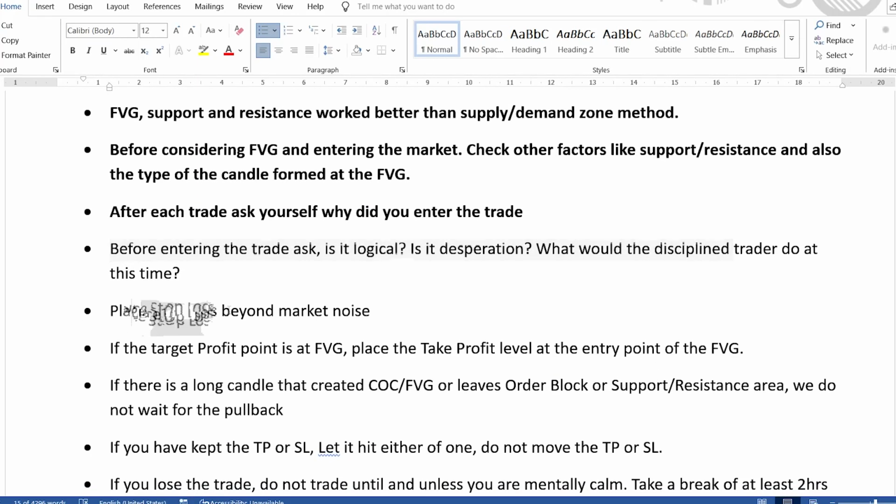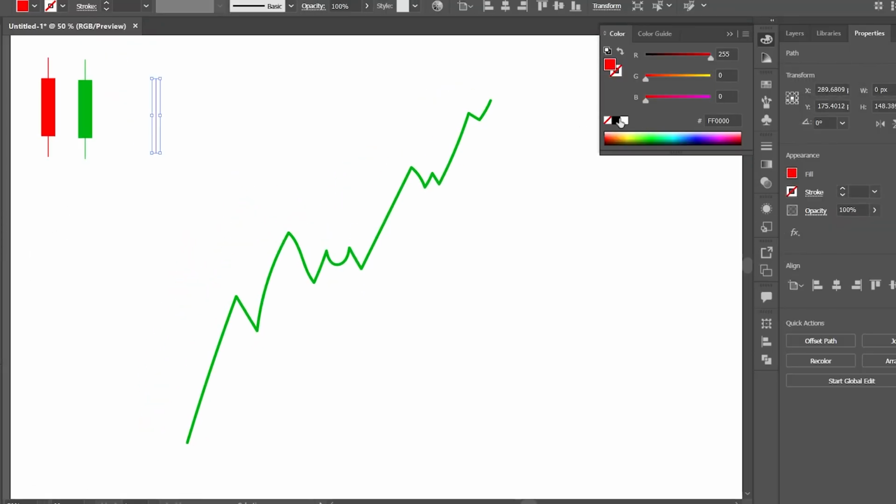Okay, and place stop loss beyond the market noise. So if we have like this and like this, and if I have entered the trade from this position, I think I should create one block.